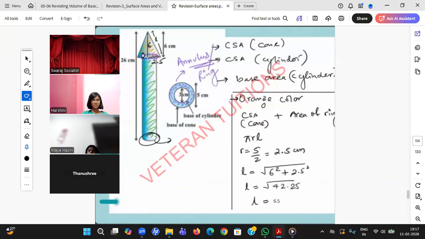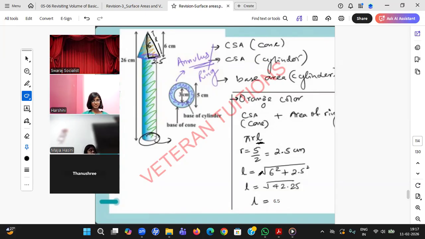Okay, so in orange color, what will come, students? CSA of a cone plus annular ring will come. CSA of a cone is pi R L. L is not given, only this is given. How will you find it? Sir, height is given, diameter is given 5, so the radius is 2.5. So here what can you see? It's a right angle triangle. In a right angle triangle, if you want the hypotenuse, what will you do? L equal to root of 6 square plus 2.5 square. So whenever you're considering CSA of a cone, if slant height is not given, we should assume it as a right angle triangle and then proceed further.